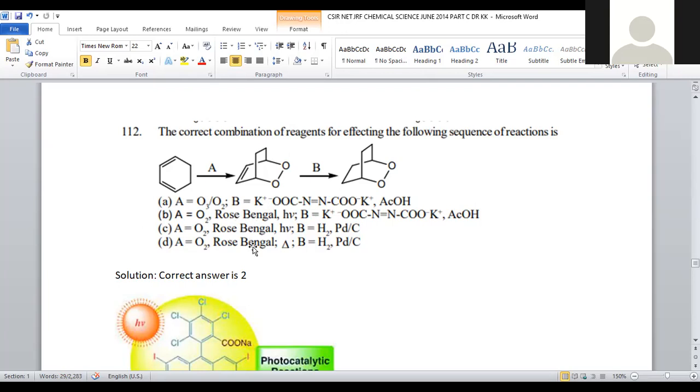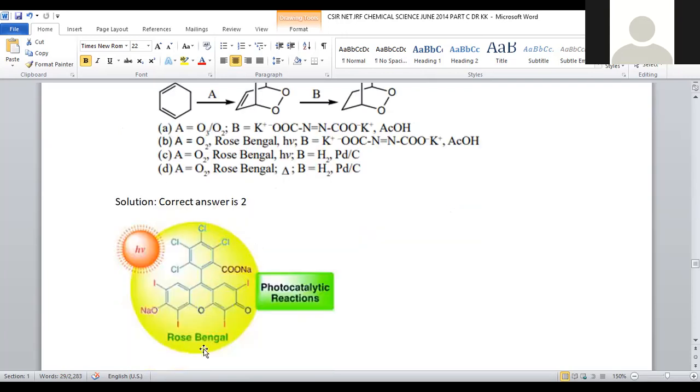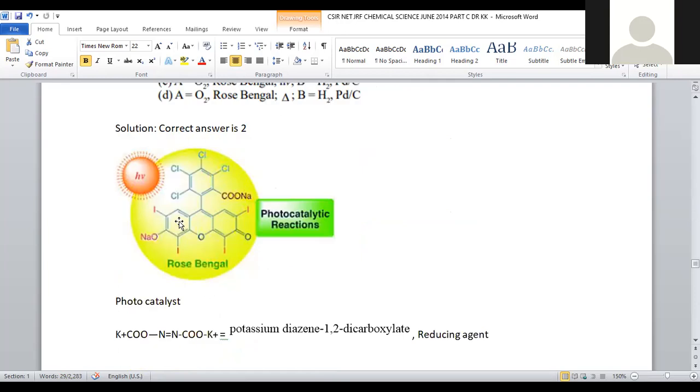The purpose of rose bengal is as a photochemical catalyst. It is used to facilitate light irradiation reactions. So the rose bengal structure is provided here. That is a tricyclic system with an oxygen pyran ring, and on one side we have a benzene moiety with a polychloro functional group and a sodium carboxylate system, and here we have a sodium alkoxide, and a ketonic group is there.